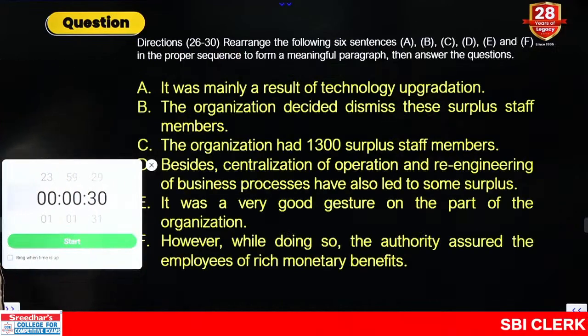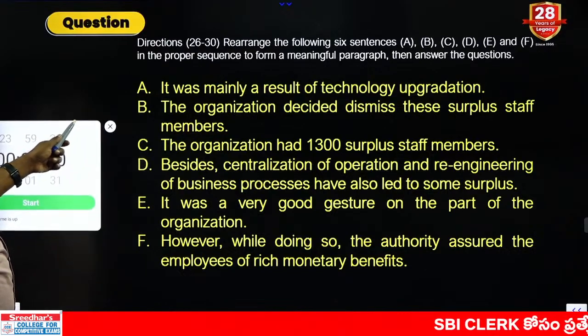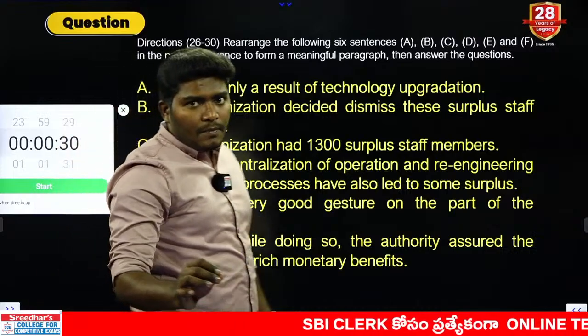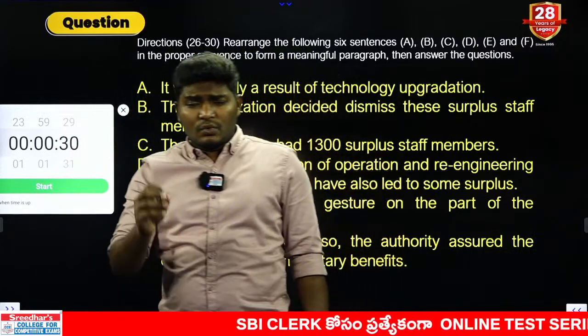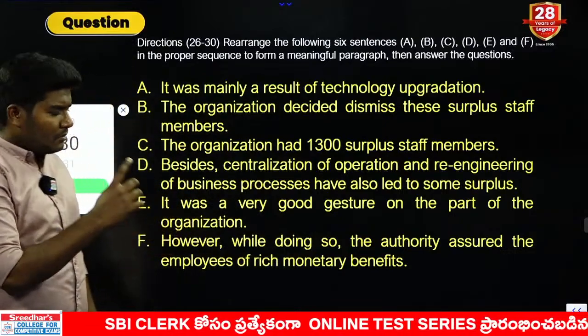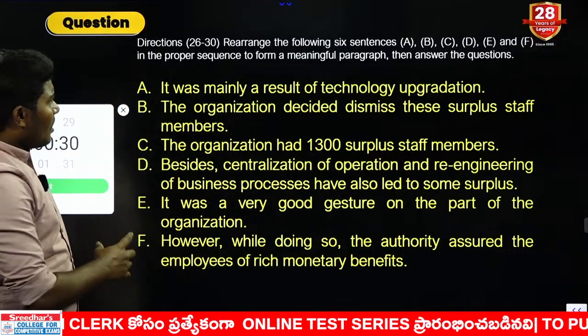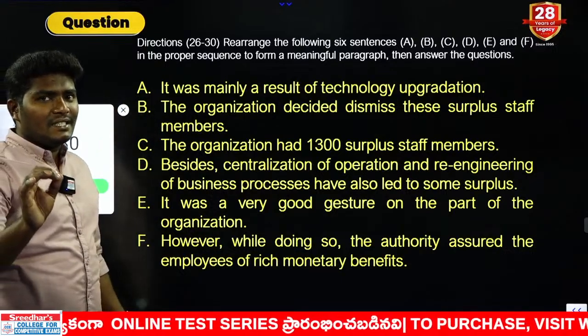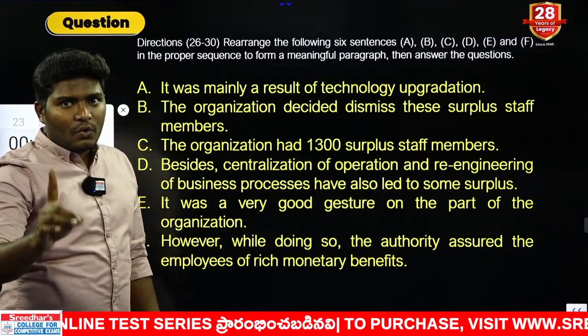Next, let us move to question number 5. Before getting into the question, remember I asked you yesterday, students, what is the model of the question you want? I made that question here. As you can see, this is a paragraph rearrangement. We have A, B, C, D, E, F. You have 6 sentences, but remember the positions are only 5.